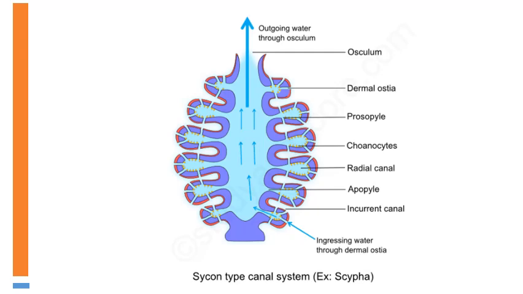The water enters into the radial canal first through dermal ostia, and then the radial canal opens to the spongocoel by an opening called apopyle, whereas different radial canals are connected through a pore called prosopyle, and water goes out through the osculum.